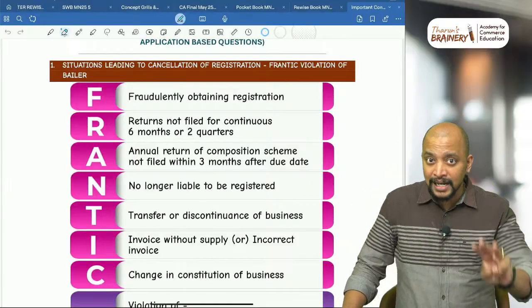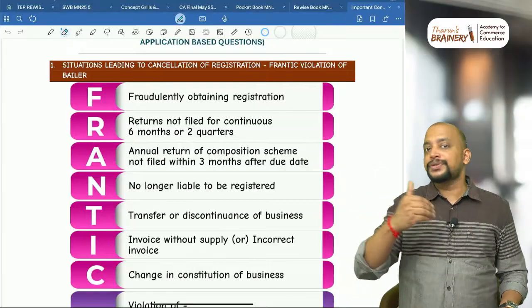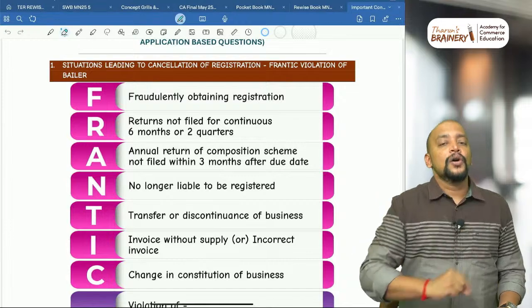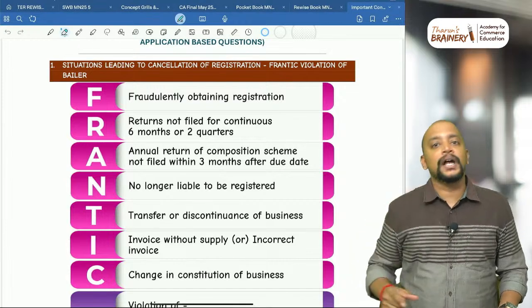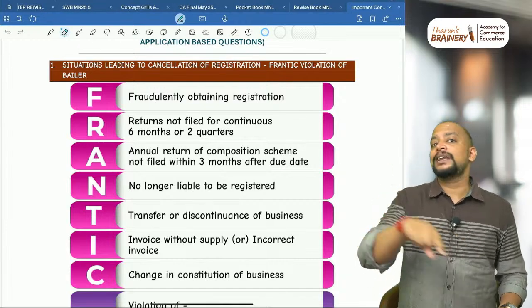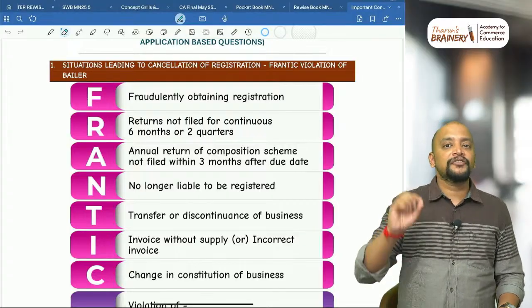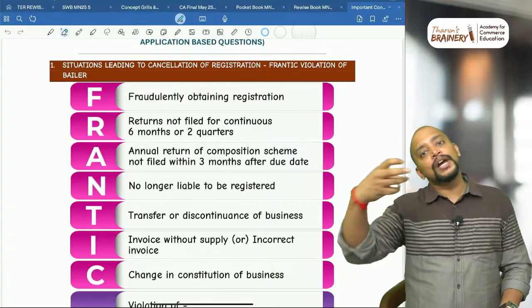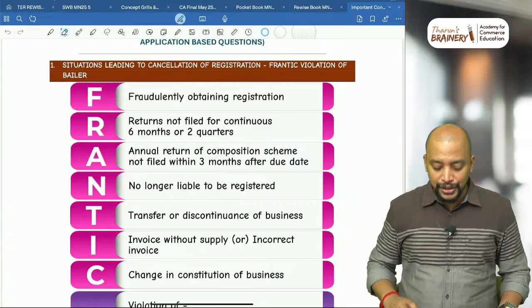Within 30 days from the date we got the registration certificate, or the date on which we file the GSTR1, whichever is earlier, will be taken as the time limit for furnishing bank details. If the bank details are not furnished within the time limit, that is a violation that leads to cancellation of registration.